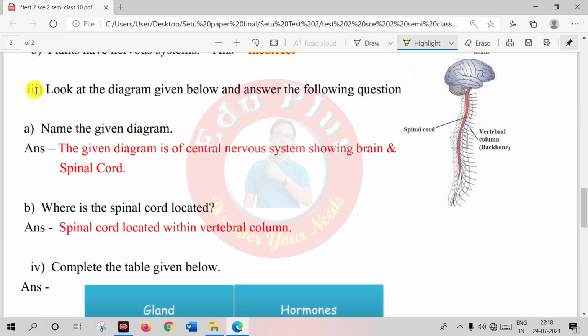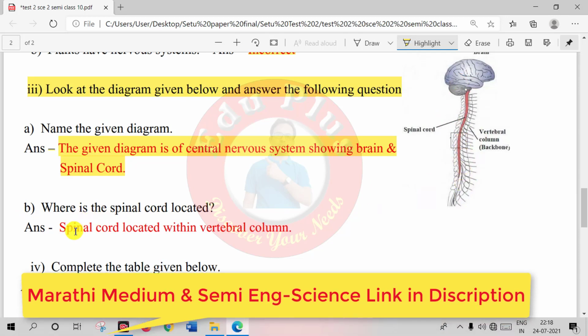Question 3. Look at the diagram given below and answer the following questions. First, look at the diagram. And first question, name the given diagram. Answer is, the given diagram is of the central nervous system showing brain and spinal cord. Question B. Where is the spinal cord located? The answer of this question is, the spinal cord is located within the vertebral column.